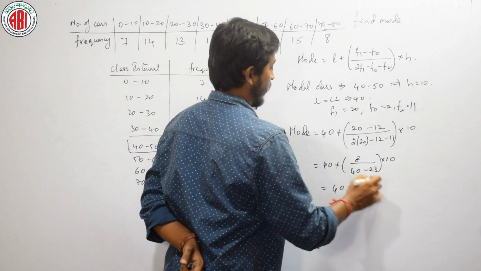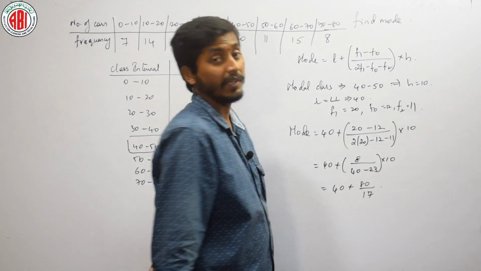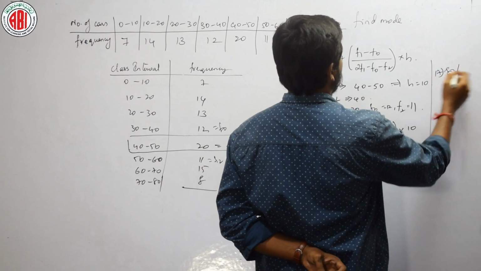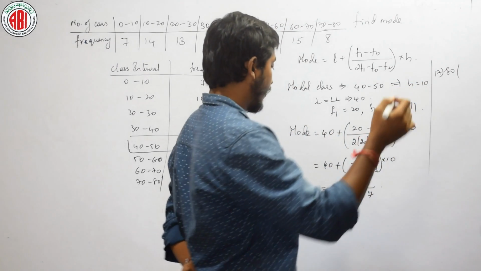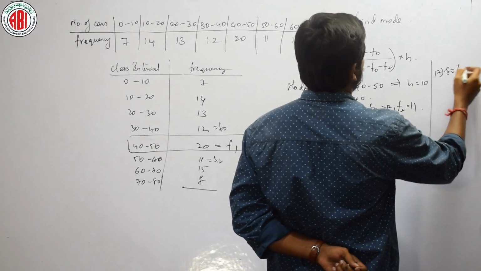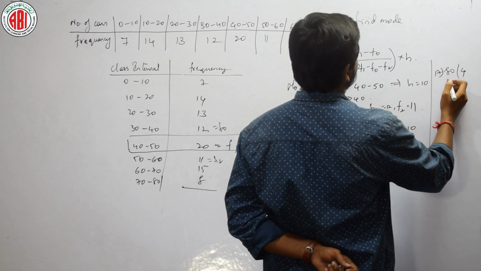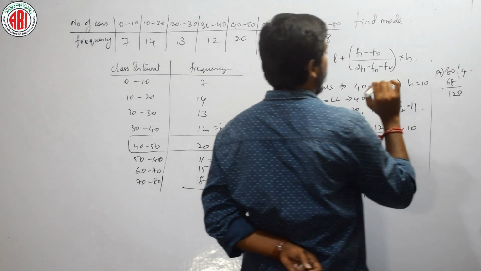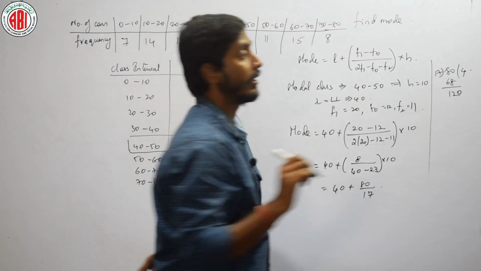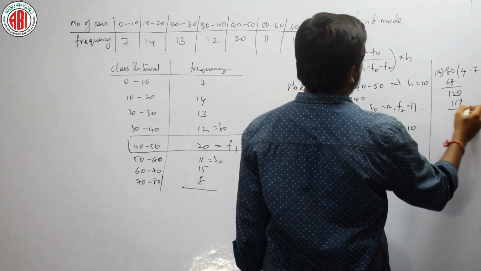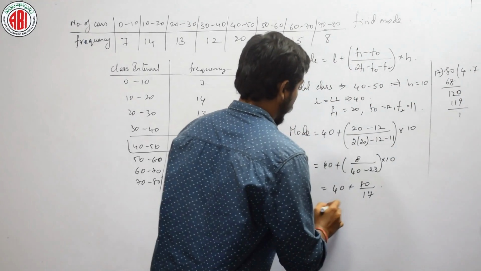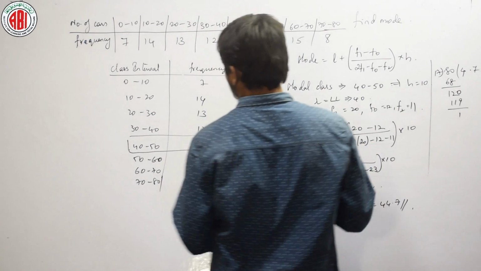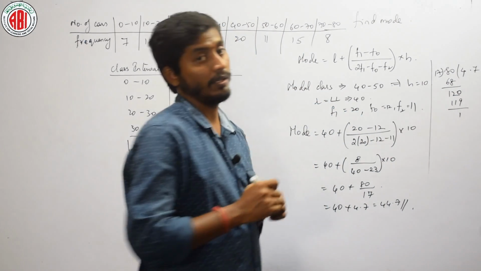40 plus 80 divided by 17. Now let us divide 80 by 17. 17 5s is 85, so 17 4s is 68. If we subtract, I will get 12. Let me put a point, I will get 120. Then 17 7s is 119. It is 40 plus 4.7, therefore the answer is 44.7. That is my mode.